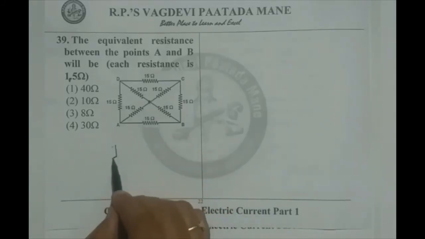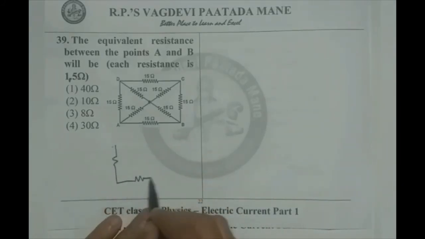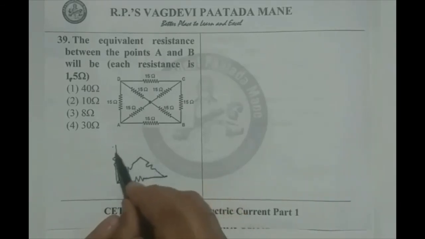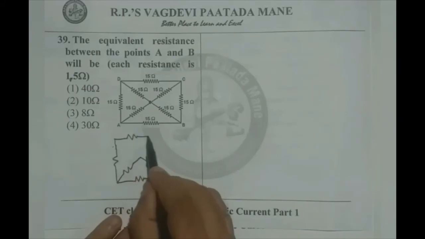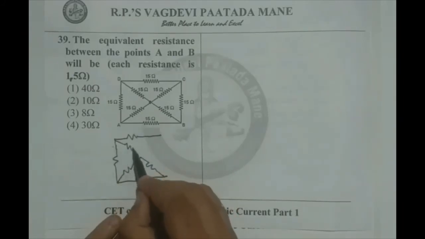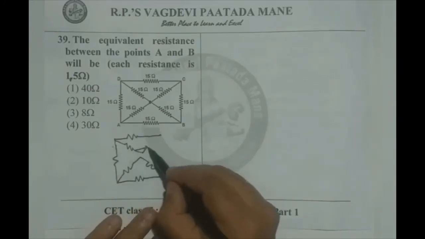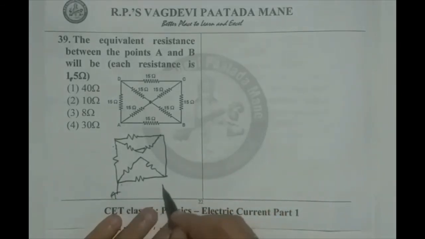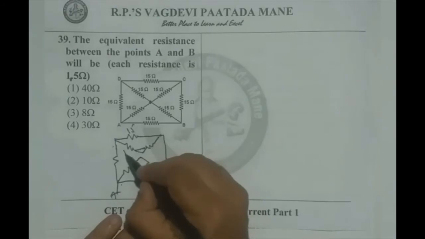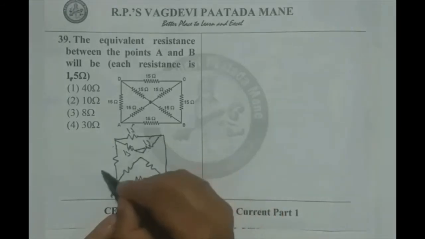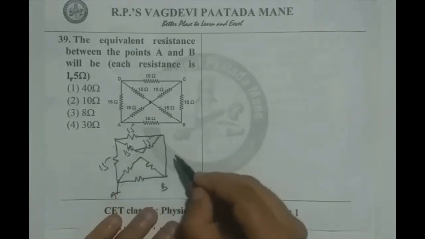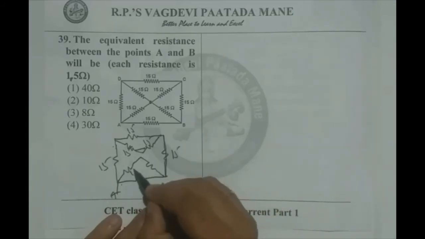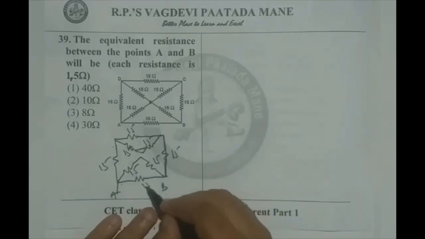Look at this circuit now, how I write. Say these two and these two separated. Now these two get separated like this, and this is AB. Observe, this is 15, 15, 15. This is 15, and here is also one 15, and these two 15, 15, 15.